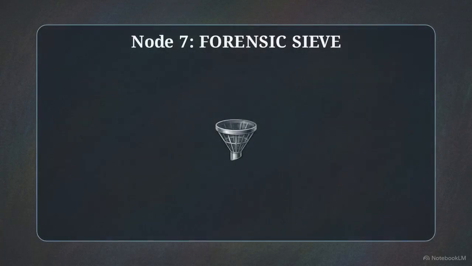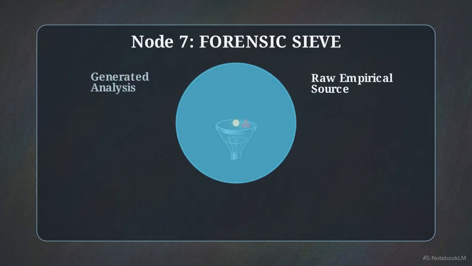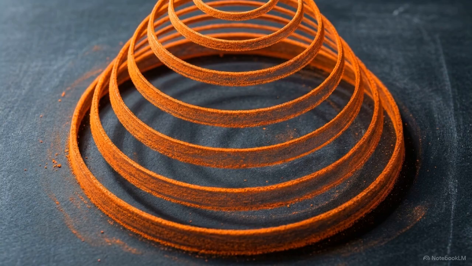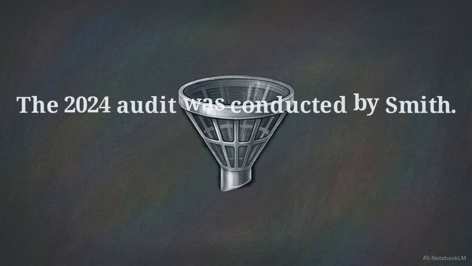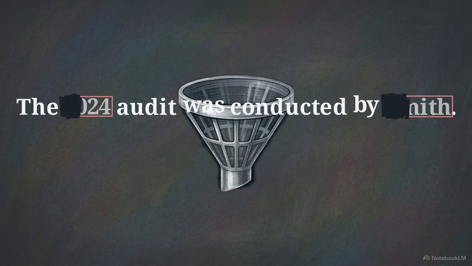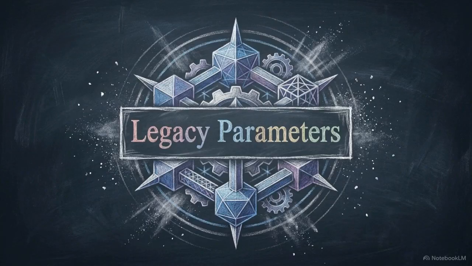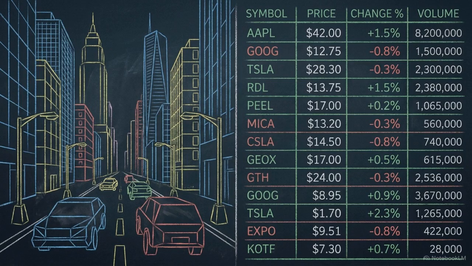Before data leaves the system, it hits the final quality control checkpoint, the forensic sieve. This node performs a cross-examination, auditing the primary engine's generated analysis directly against the raw empirical source text. The destruct filters enforce absolute fidelity. If the generated analysis contains a number, date, or name that does not exist in the raw ground truth, it is forcefully scrubbed. By treating its own training weights as inherently obsolete, the system ensures that external, real-time reality is the sole dictator of its output.